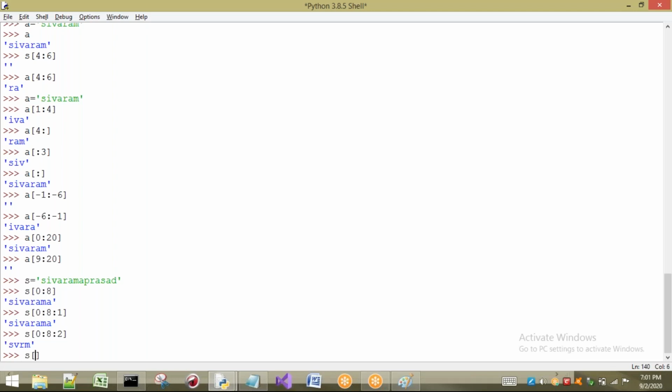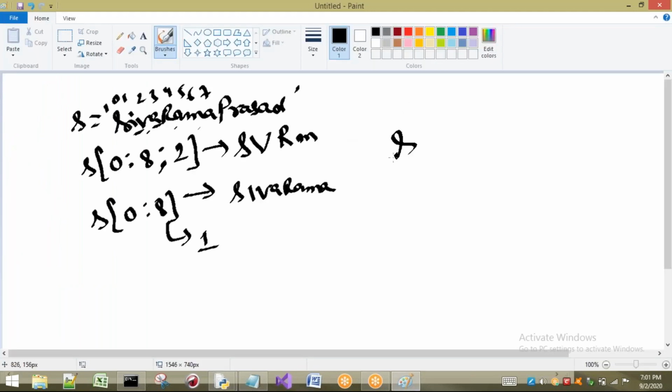Once again, one more step value I will take, 0 colon, I will take empty. That means what? Empty means all characters it will consider, with step 3. Now you have to understand. First step is S. After that, first step, second step, third step, what it is going to print? A. Next one, first step, second step, third step.